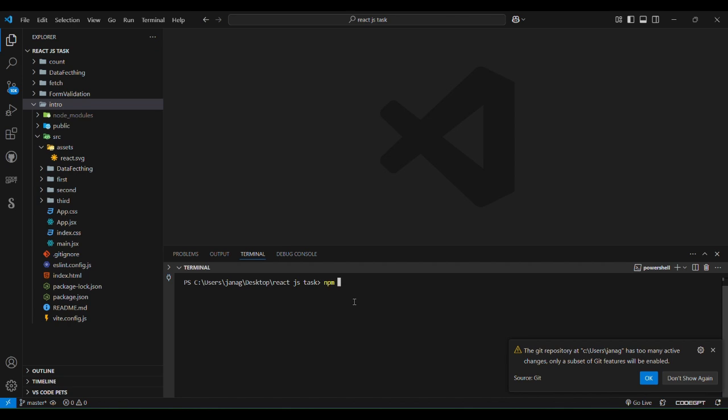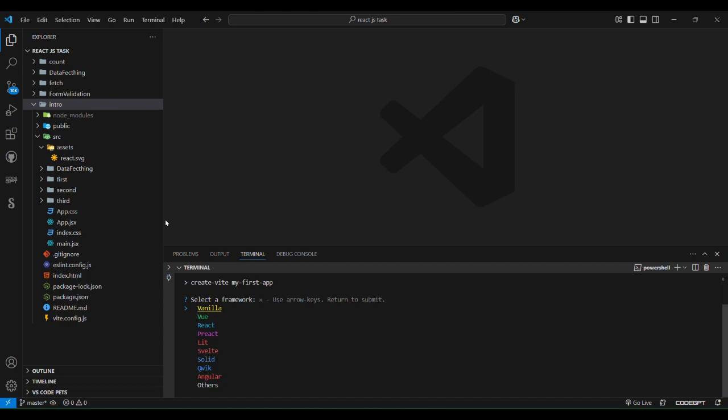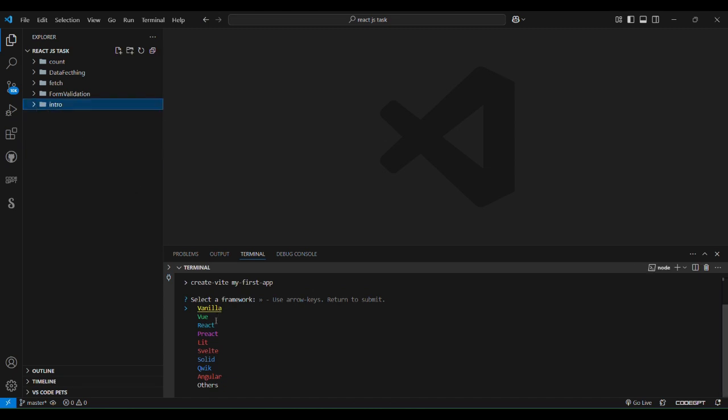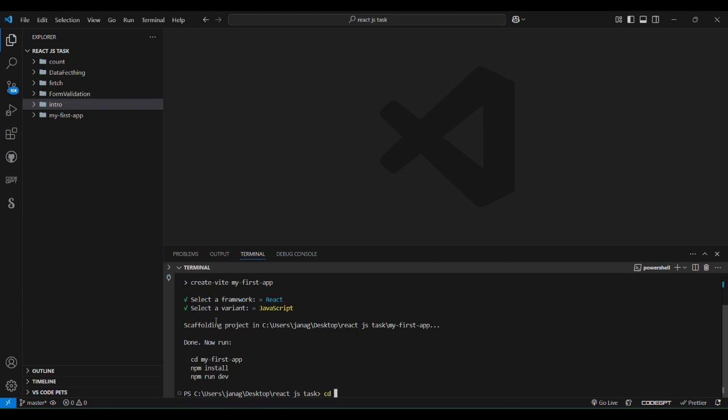You can run npm create vite@latest. My project name is my-first-app. We select React, then JavaScript. It downloads the app, and you can see this is the app.